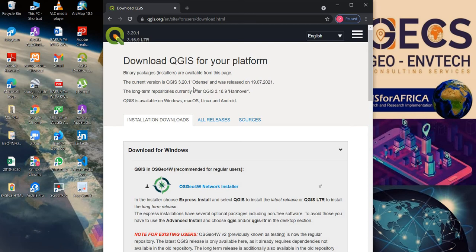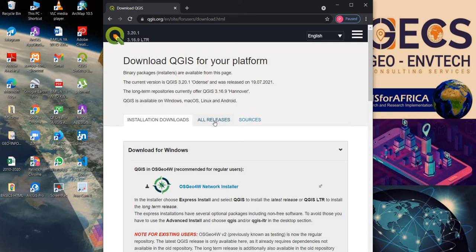We are actually not going to use this one, but we are going to use the 3.16.4, the Hannover version, which is a previous release of QGIS.